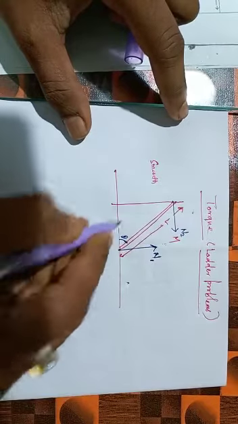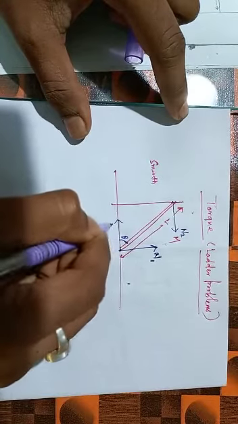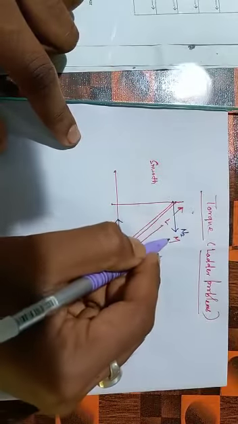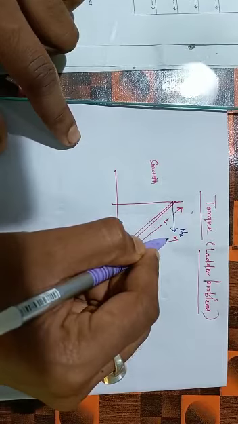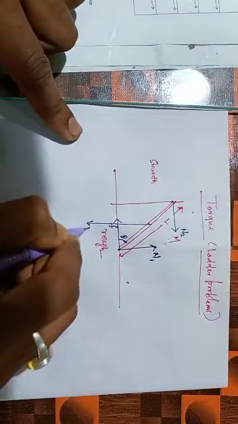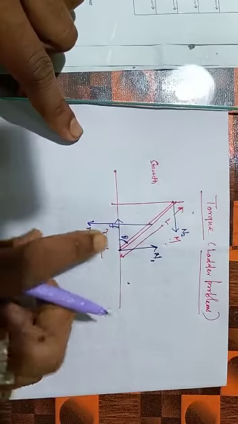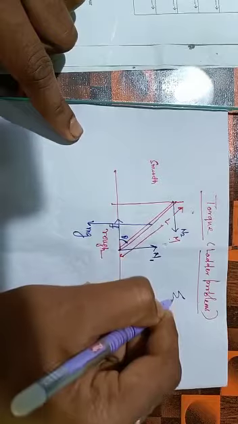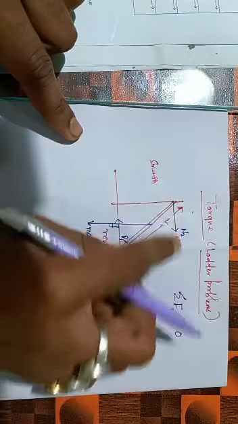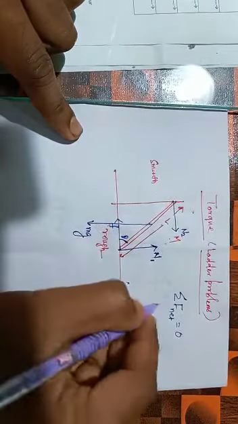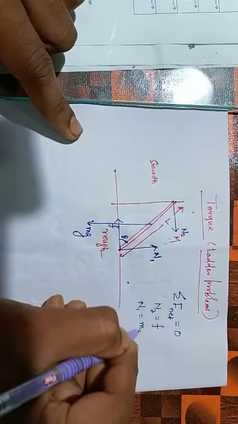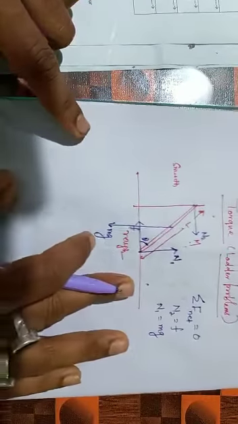As it is a rough surface, friction will oppose the relative motion between the two surfaces, so friction will act like this. As the ladder has mass m, weight always acts from the center of mass or the center of gravity. I can say the weight is mg. For equilibrium, I will use two conditions. One is F net is 0. If you observe carefully, this N2 is balanced by friction and this N1 is balanced by mg. So the net force of the system is 0.